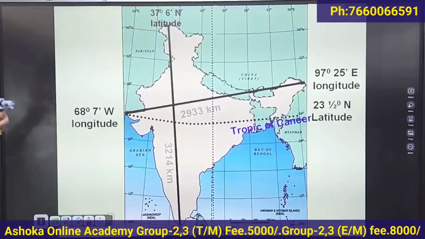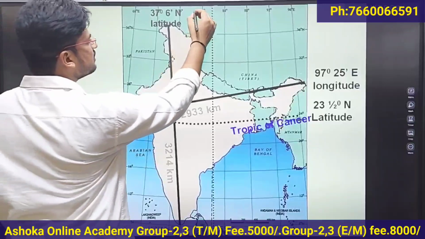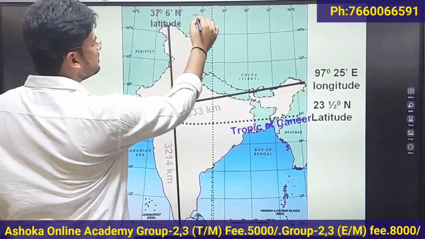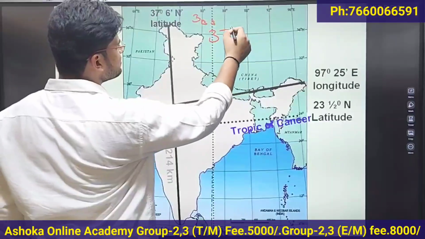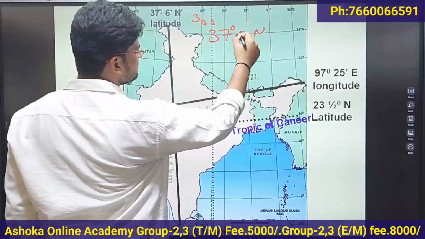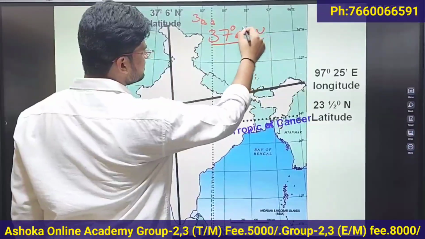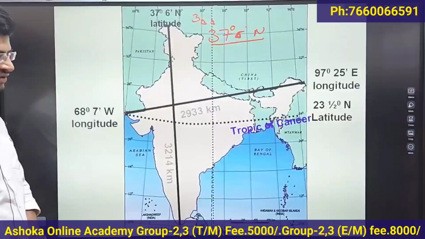The northernmost latitude of India is 37 degrees 6 minutes. And what is the southernmost point of India?